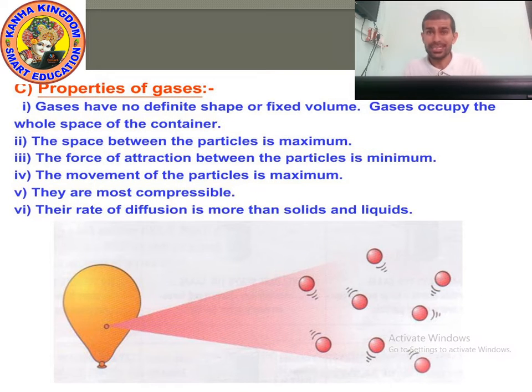Okay kids, now let's talk about the properties of gas. Property number one, gases have no definite shape and no fixed volume. Gases occupy the whole space of the container.